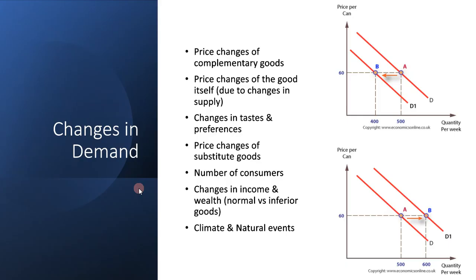Now, not ceteris paribus, there are other things affecting the demand curve or people's demands. First of all, price changes in complementary goods. Complementary goods are goods that go along with the product you're using. For example, say you have Nike shoes and Nike shirts.